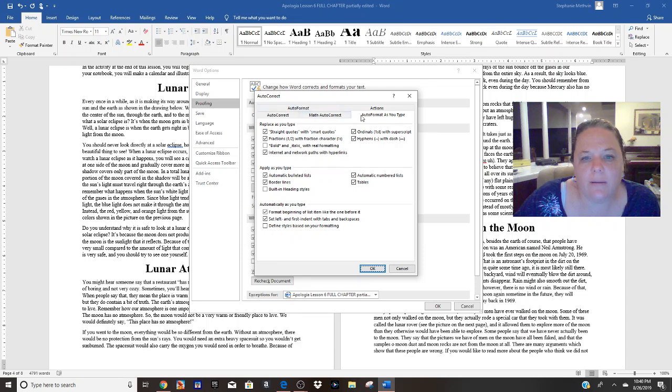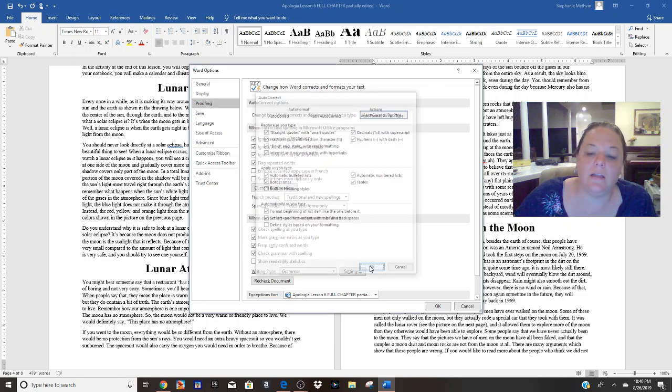And in these tabs right here, you're going to want to go to Auto Format as you type. This is just one extra little lanyard. You really probably won't need this for an exam or anything, but it's just kind of cool. Click this box right here. I'm not sure why, because Word used to default to this, and it doesn't anymore. I guess it aggravated some people, probably because of email addresses having underscores in them. But click the check mark on this box and hit OK.